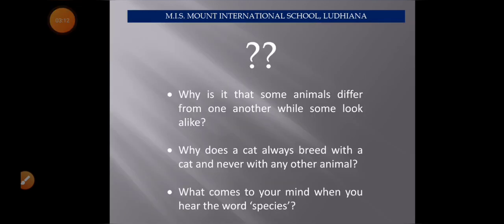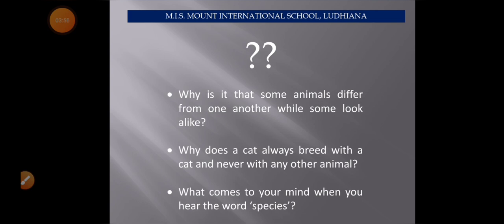Now, at the last, I want to ask you some questions. Why is it that some animals differ from one another while some look alike? It is because of the diversity on the earth, according to the favorable conditions. There is a variety of organisms in the world. All kinds of organisms are different from other kinds but similar to each other.